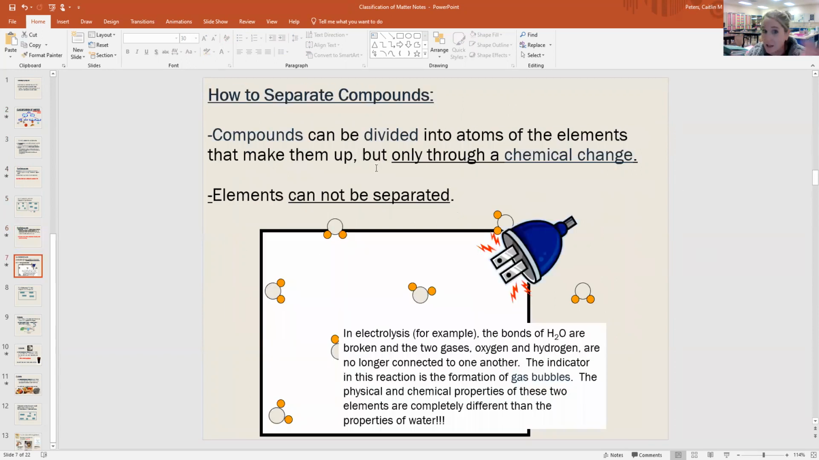And so we can separate compounds, but it would require a chemical change. One example is electrolysis, a way to break apart water molecules. And you can actually separate water into hydrogen gas and oxygen gas. But that requires a chemical change. You're actually separating them. And then remember the difference, elements cannot be separated.